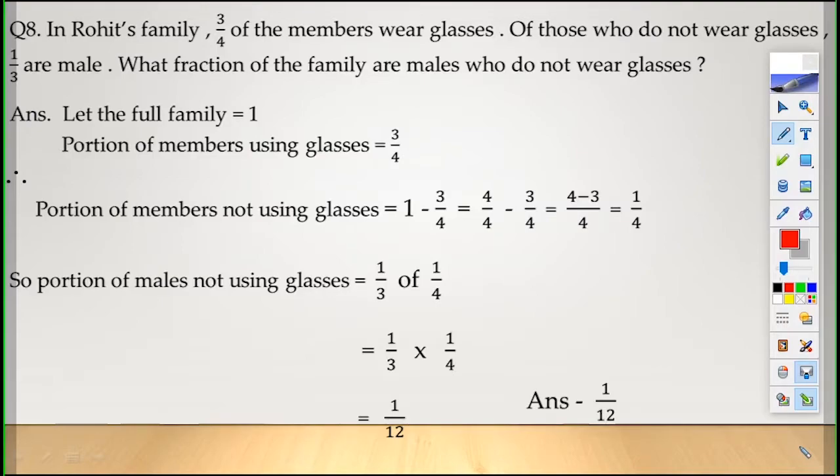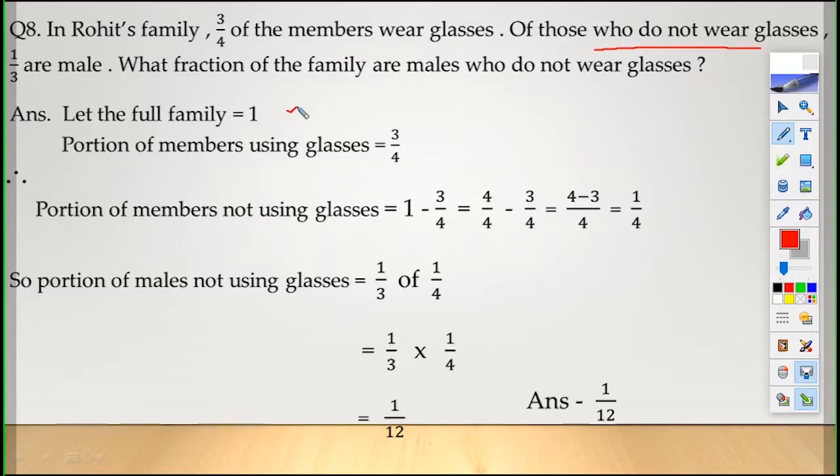Let the full family be 1. Children, here the number of family members is not given, the total number of family members. But it is written that 3/4 of the members wear glasses. Of those who do not wear glasses, once again the leftover number. We don't know the whole number. How to start the statement?